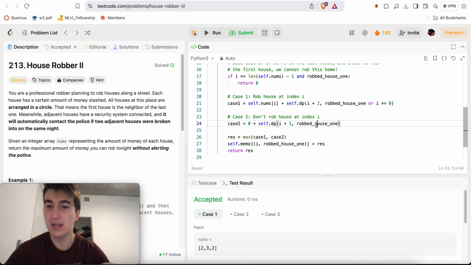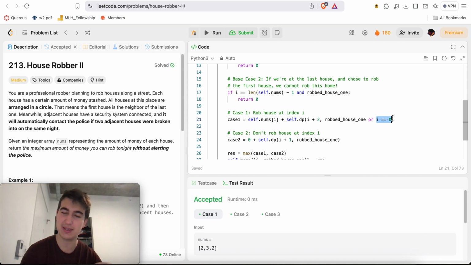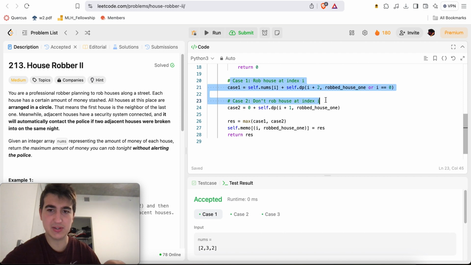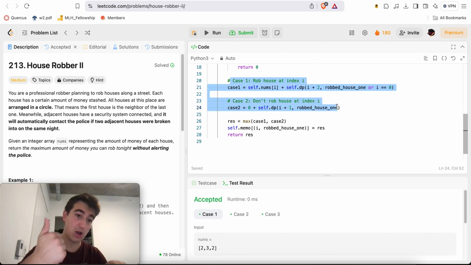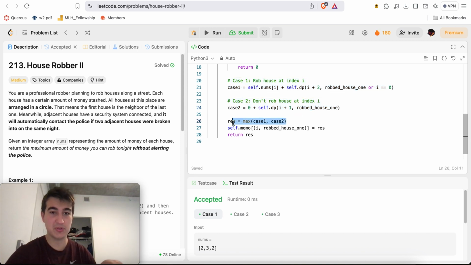In this case, we don't change the value of robbed house 1, right? We are not robbing any homes, so we're not possibly affecting the value of robbed house 1, so we keep it as whatever was given to us, right? When we rob a home, it could be that the home we're robbing is the very first one, so that's why we add that little extra check, right? Then at the end of the day, these are the only 2 possible cases. Either I rob or not rob the house at index I and then recursively compute the best of the rest. And so I just take the maximum profit from those 2 cases, cache that result, and then just return that result, right?